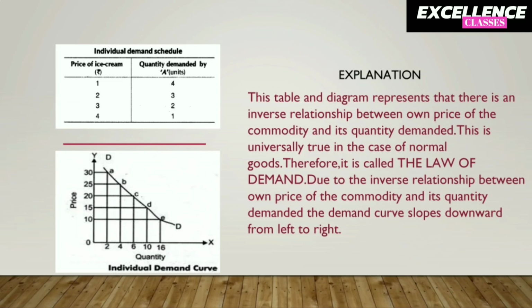Now our next step is demand schedule. In demand schedule, you have to represent a negative relation of own price of the commodity and its quantity demanded of an individual consumer in a tabular form. After that, you have to represent this schedule in a graphical form by plotting the quantity demanded on x-axis at a certain price on y-axis, which is our fourth step known as demand curve. Make sure to plot the price on y-axis and quantity demanded on x-axis, and after plotting all the points you will see the slope of this demand curve coming downward from left to right, which indicates the inverse relationship between price and demand.